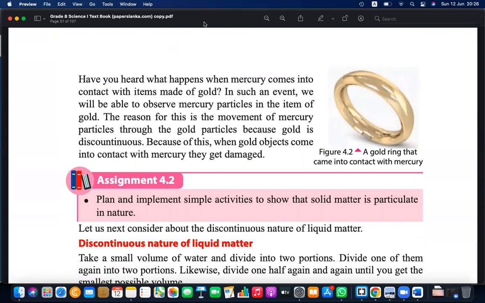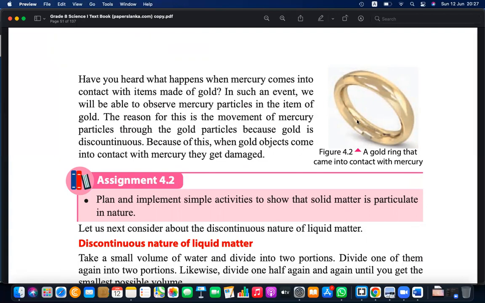Similarly, you can do this, but don't do this practical. I think Sanidhi, you said you can find chemicals since your mother is a teacher, but don't do this practical because it is going to be expensive. When gold and mercury mix, what will happen? Mercury will go through gold. That will destroy the jewelry, because gold is really valuable.